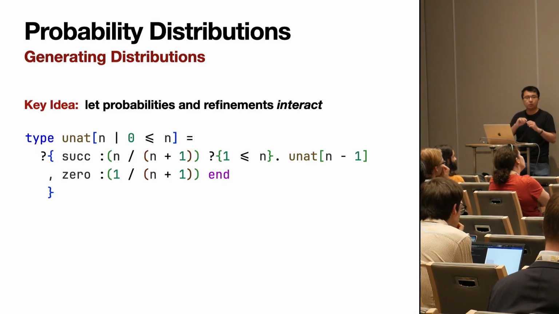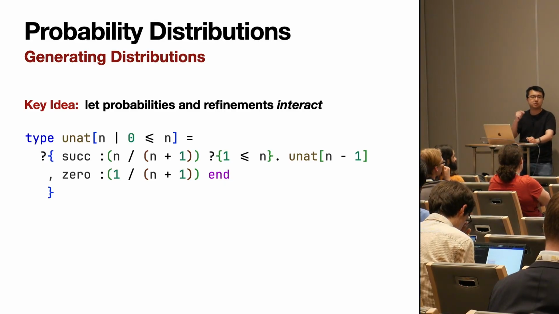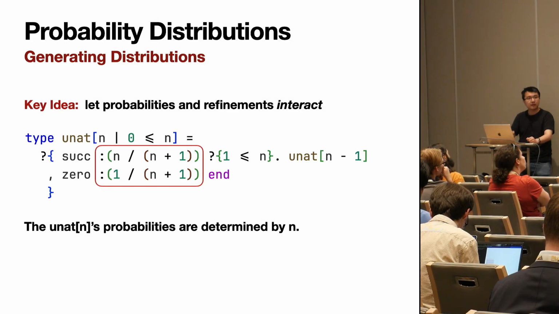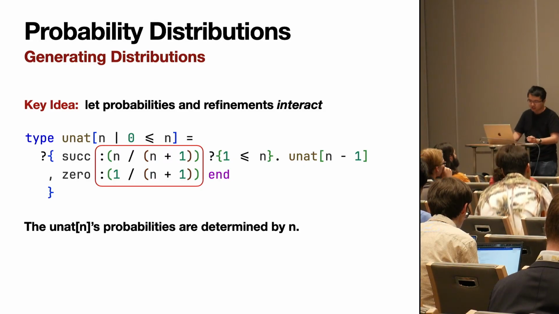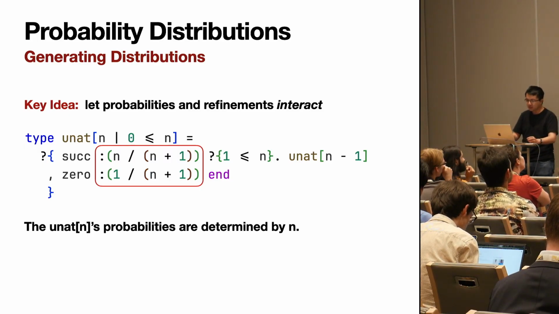So the idea is that we're going to send a number of successor messages, and that number of successor messages will be the encoded number. The important thing to notice in this UNAT encoding is that the probability of us sending successor or 0 is actually controlled by the logical parameter on the type. So the successor has probability n over n plus 1, and 0 has 1 over n plus 1. And this will actually change as we start to unfold this UNAT type into a big trace of successor messages.